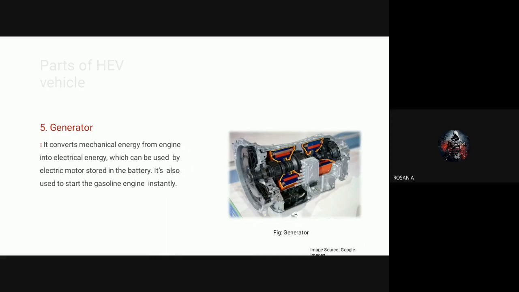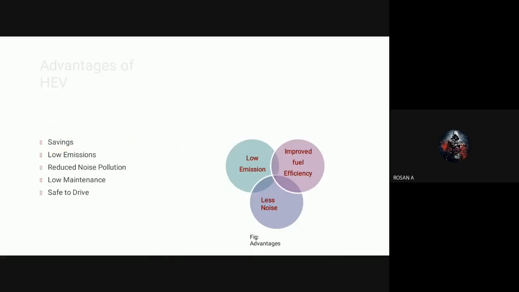So here we have to generate electricity by using the IC engine, but how can it be converted into electrical energy? By using the generator device. By using the generator device, we convert the energy from mechanical energy into electrical energy. So the generator is also an important part of IC engine hybrid electrical vehicles, right?